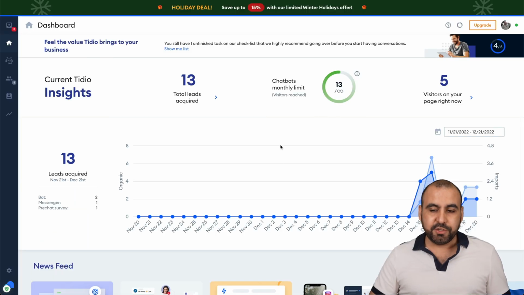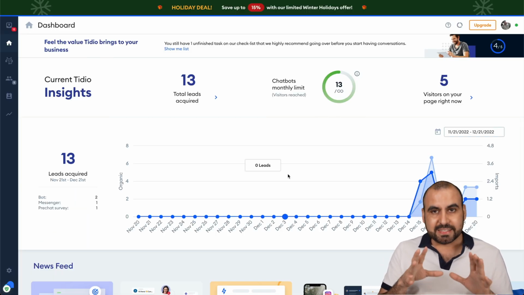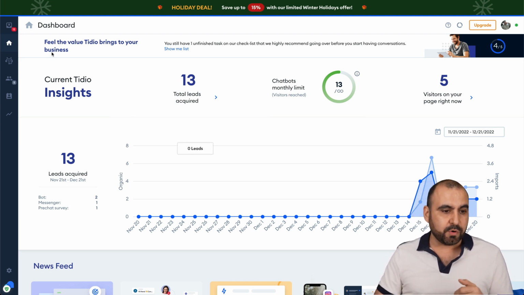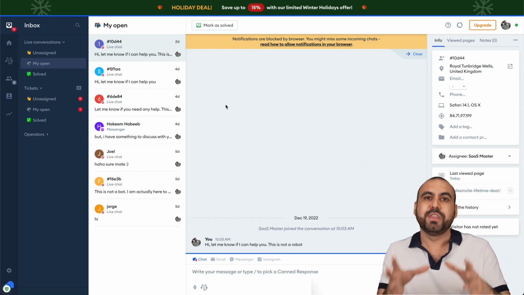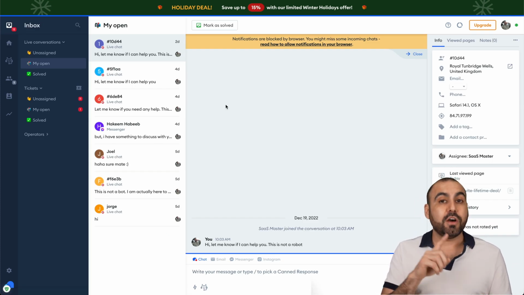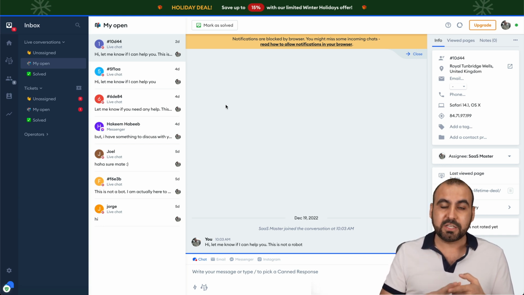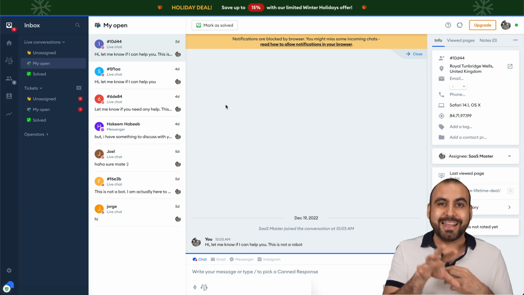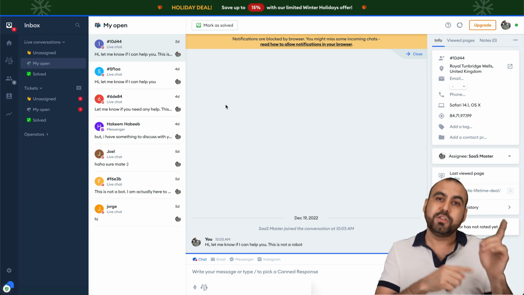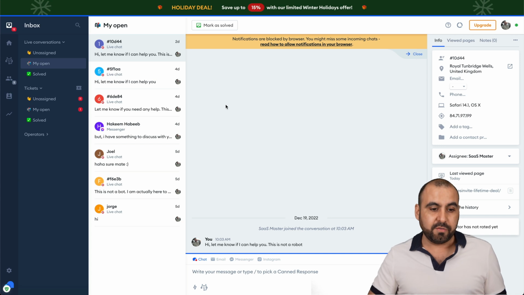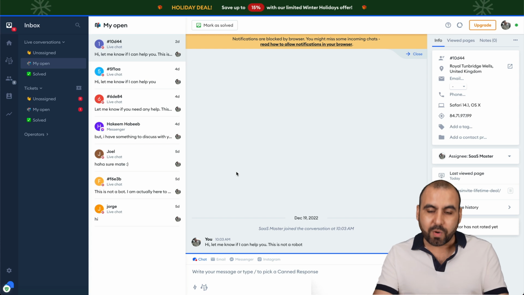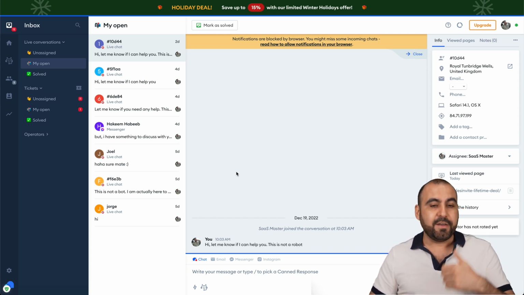Now, let's jump into the Tidio panel. It has several great features. One of them would be the inbox. This is where we're going to cover everything that comes into the Tidio live chat system. You can also connect your Messenger and Instagram and also your email. So you can provide all that support from inside of Tidio without having to go into those places and answering from there. So if someone contacts you from Messenger, like in this case, I can go ahead and reply to them right here without having to go to Messenger. And that goes as well for the email and the Instagram account.